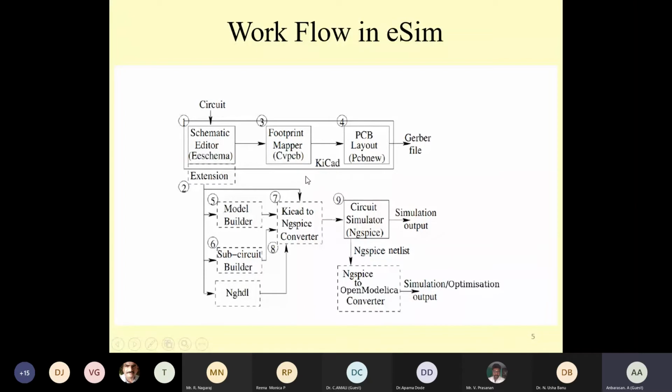From this KiCad we are going to convert into ngSpice. For this conversion to ngSpice, we use the Model Builder, Subcircuit Builder, NGHDL, and the KiCad to SPICE converter, and later we simulate and obtain the output. This is the workflow using eSim. Finally, we get the simulation output as well as the optimized output.